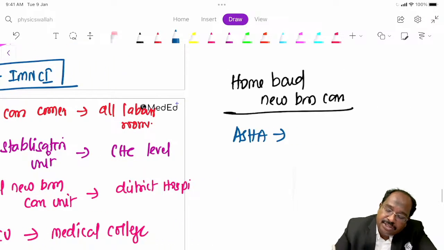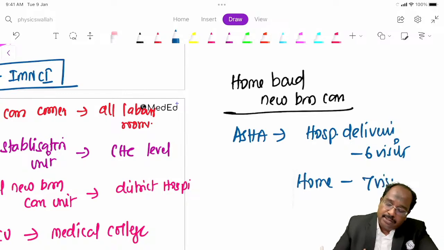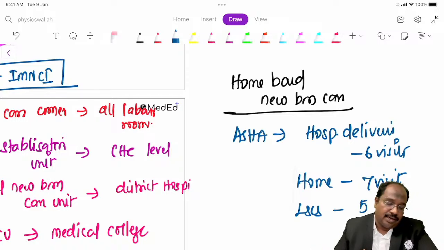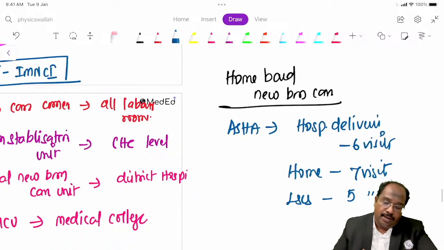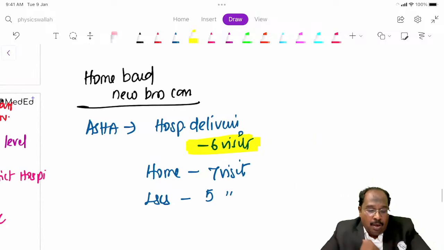How many visits does she have to make? If it is a hospital delivery, normal delivery, 6 visits. Home delivery, which we don't endorse nowadays, 7 visits. If it is LSES, 5 visits. If they're asking only one, then it is 6 visits. This is home-based newborn care, the responsibility of ASHA. Okay, fine.